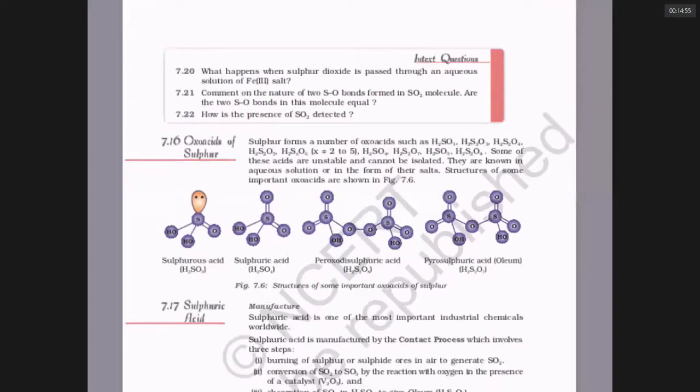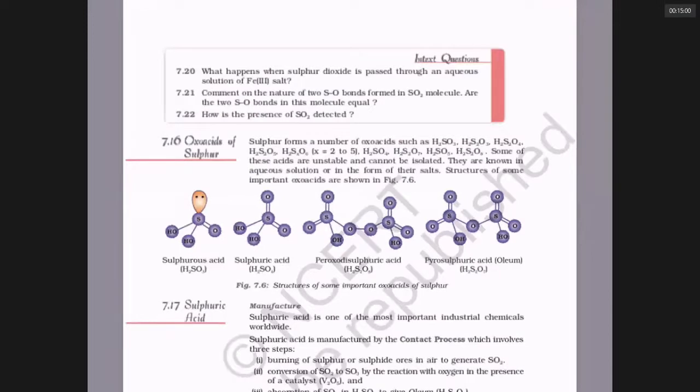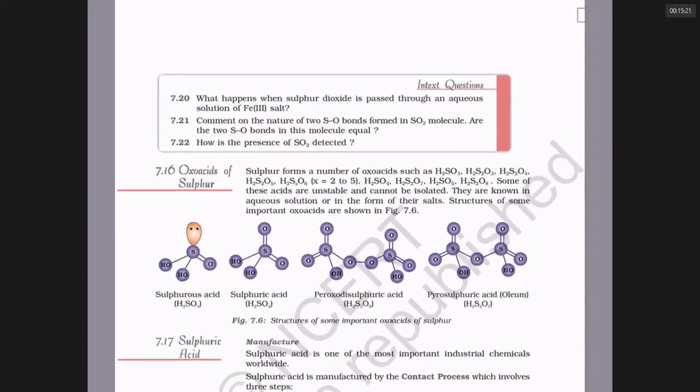Notice H2SO3 sulfurous acid, H2S2O3 thiosulfuric acid, H2S2O4 dithionous acid, H2S2O5, H2SxO6 polythionic acid, H2SO4 sulfuric acid, H2S2O7 pyrosulfuric acid, and so on. Only they gave formulas, nothing more. For IIT this is enough. But if anybody wants to know more about the oxy acids and has time, please look here.